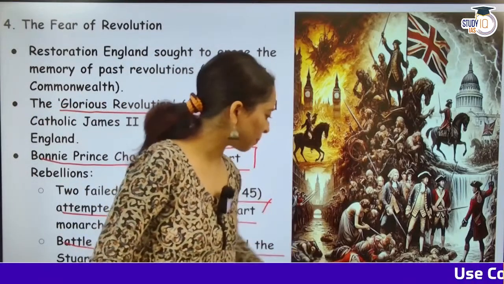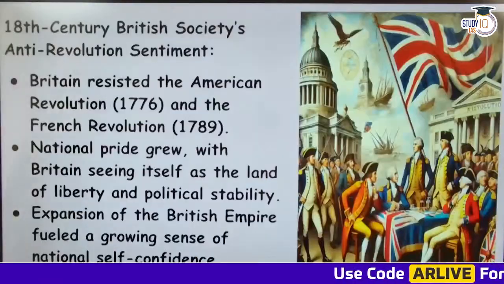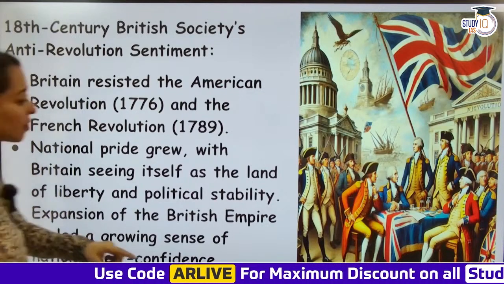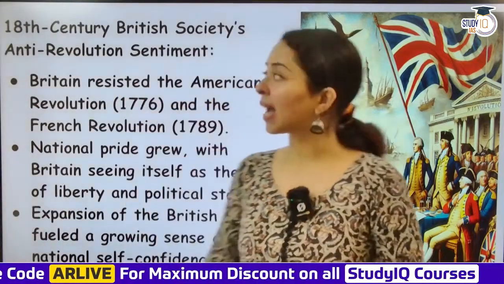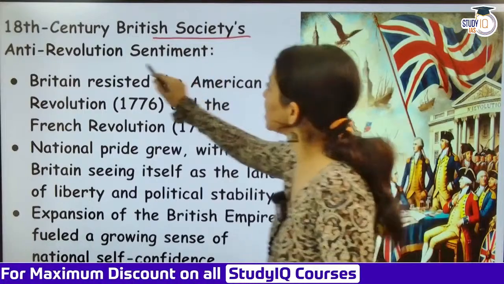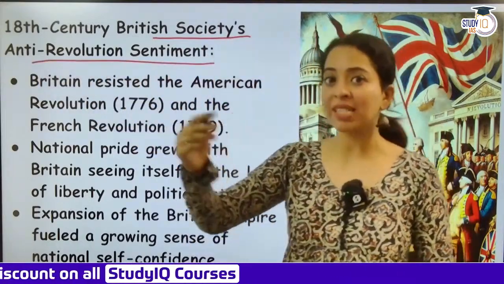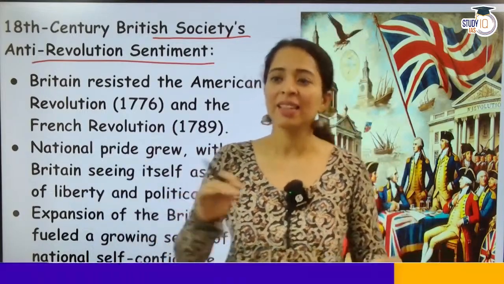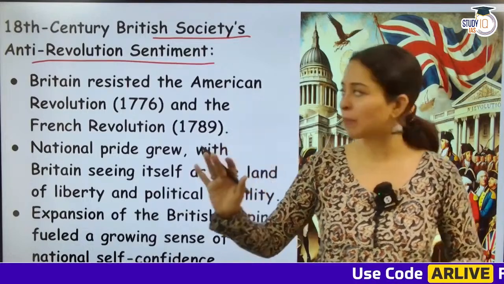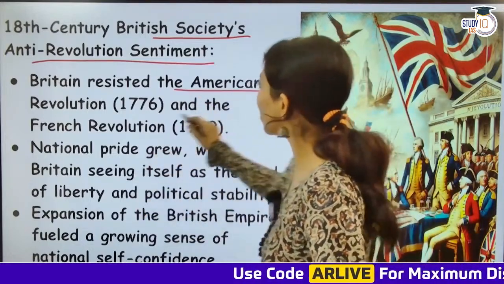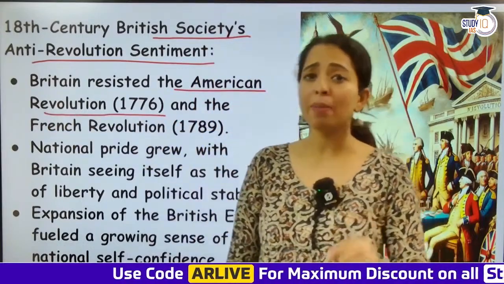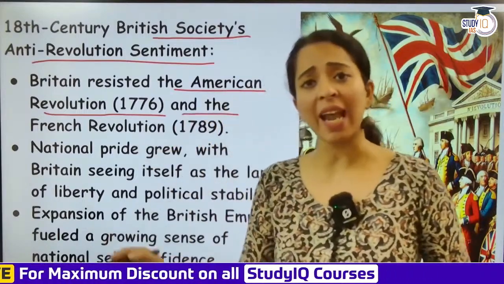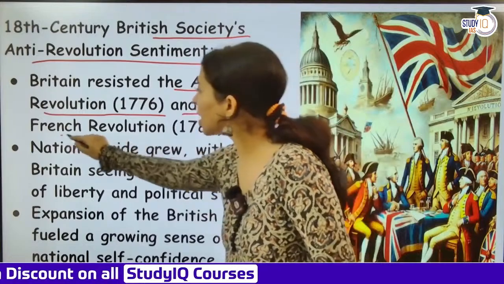Okay, so this happened. Then moving ahead, you have 18th century British society's anti-revolution sentiment. Now Britain resisted the American Revolution as well. So this anti-revolution sentiment कि अब और revolutions नहीं होने चाहिए, that exceeded. They had seen so many revolutions that they were like, now we are not going to let any revolution happen. So Britain resisted the American Revolution. That was 1776 में जब अमेरिका को आज़ादी मिली है, they resisted that. And the French Revolution also, 1789. Britain was like, no, we are not going to let this happen.